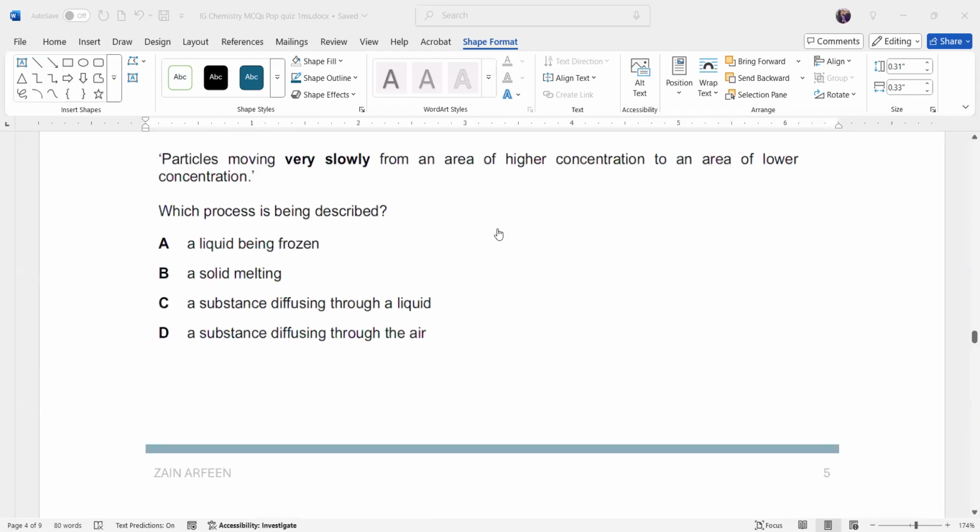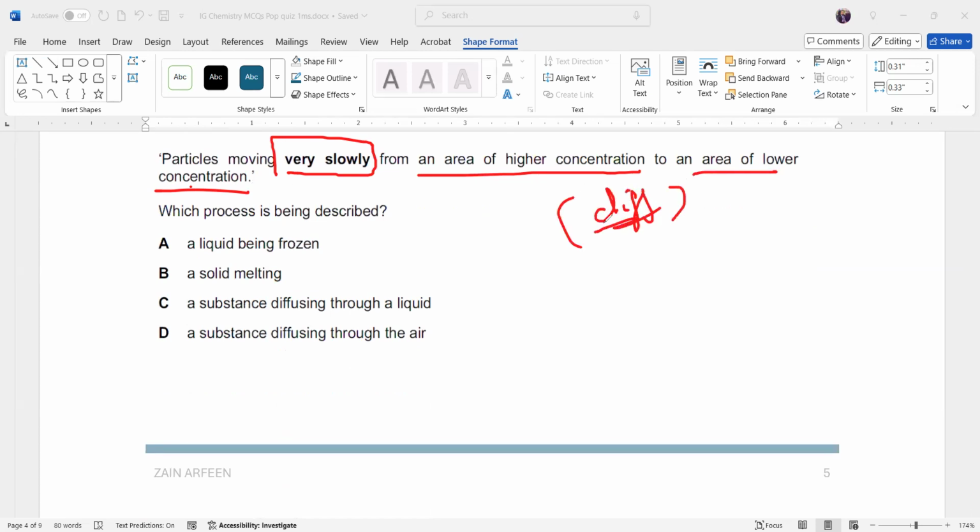In question 3, they mention a particle moving very slowly from an area of high concentration to low concentration. The movement from high concentration to low concentration is diffusion, but it is moving very slowly. Diffusion happens in both liquids and gases, but it is slow.